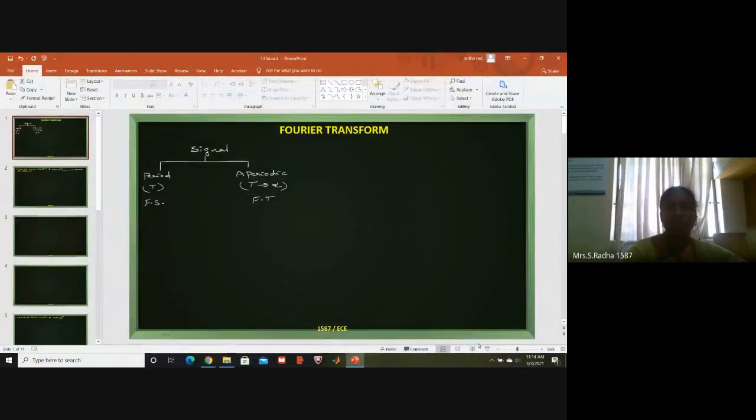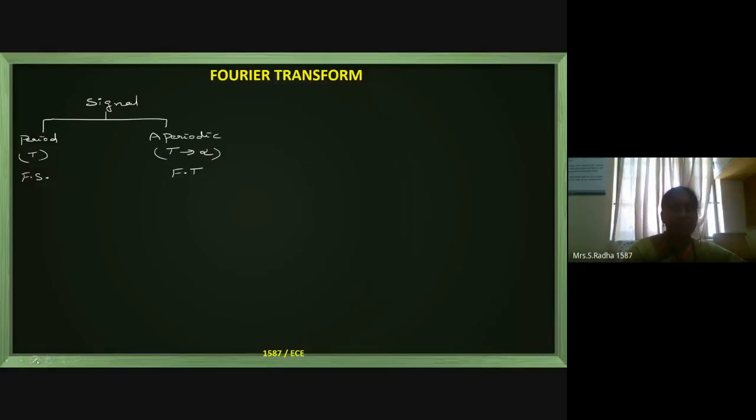And if you see the Fourier transform particularly, x of t is the time domain signal and x of j omega is the frequency domain signal, and these two are called a Fourier transform pair. On the left-hand side is the time domain. The forward direction is finding the Fourier transform, and the backward direction is finding the inverse Fourier transform. I have already shown you the formulas for calculating the Fourier transform and inverse Fourier transform.